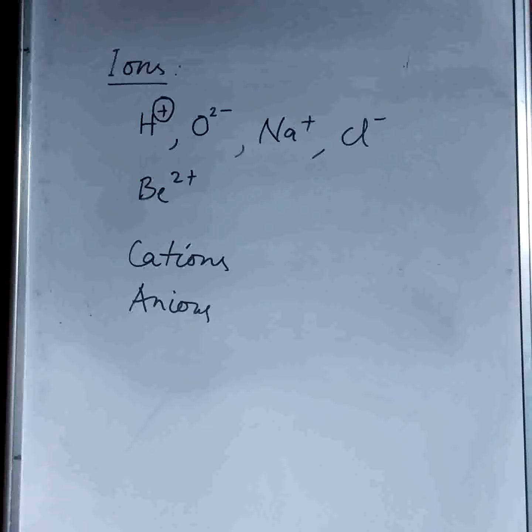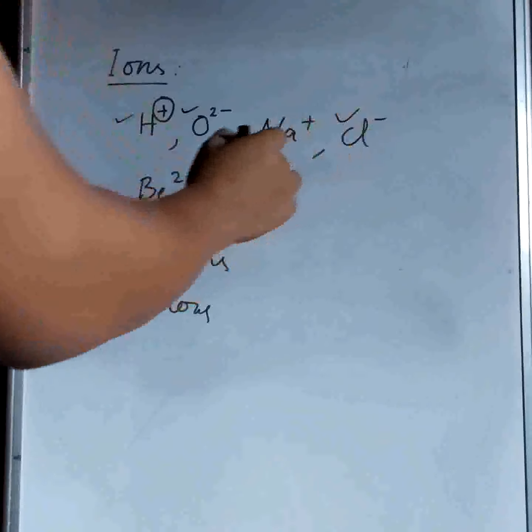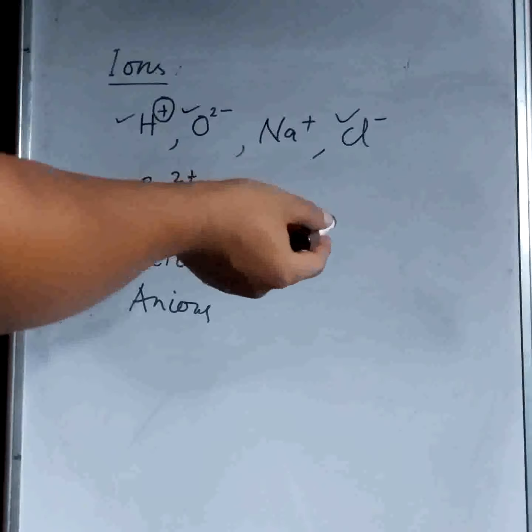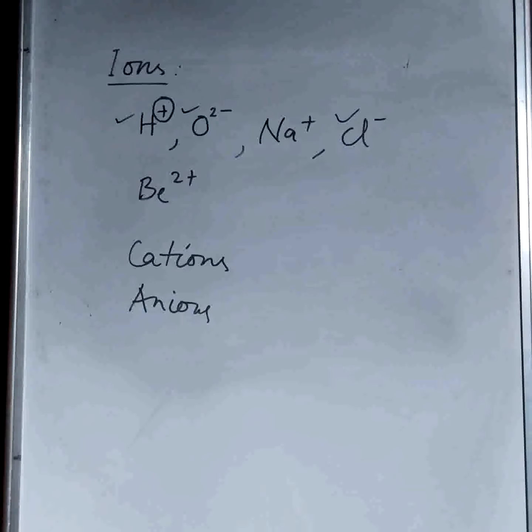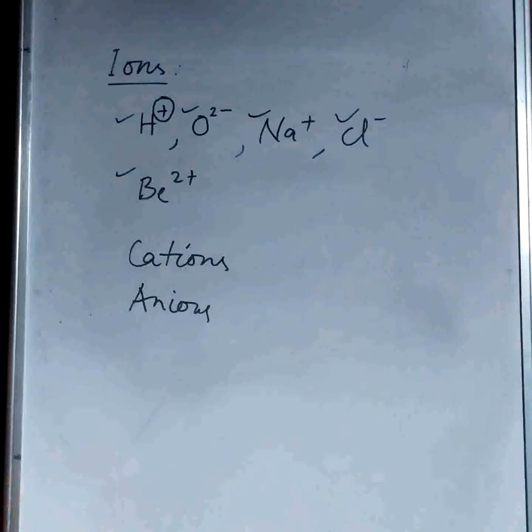Now we know that an atom can carry a charge. So suppose this hydrogen, oxygen, chlorine, and all are gases, so they come under monoatomic non-metallic ions. But for beryllium or sodium, these are metals, so they are metallic ions.